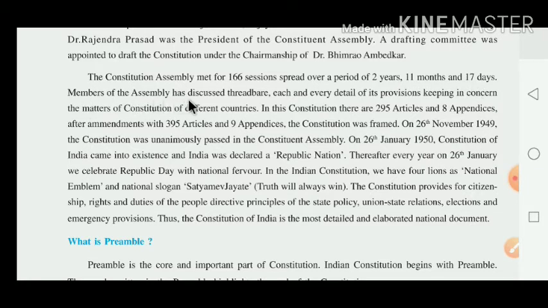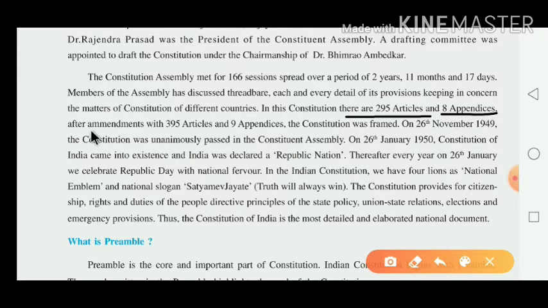The members of the assembly discussed each and every detail of its provisions, whatever provisions are included in this constitution, keeping in mind the constitutions of different countries. In this constitution there are 295 articles and 8 appendices, and after the amendments, 395 articles and 9 appendices.